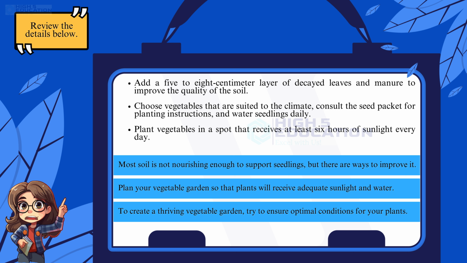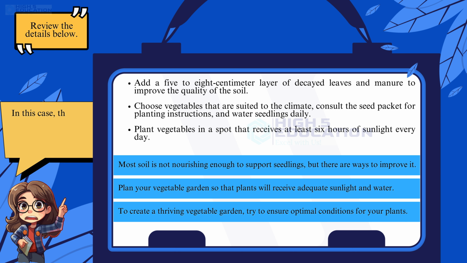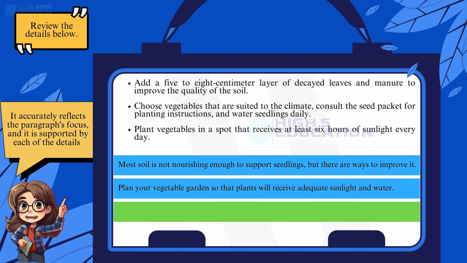First, decide what the details have in common. In this case, they are all guidelines for providing plants with the proper growing conditions. The topic sentence that best introduces these details is, to create a thriving vegetable garden, try to ensure optimal conditions for your plants. It accurately reflects the paragraph's focus, and it is supported by each of the details.